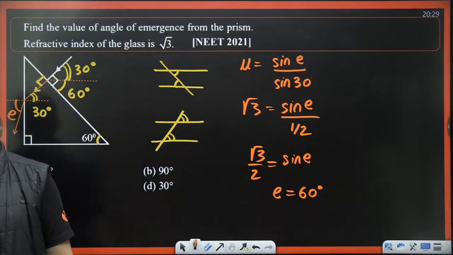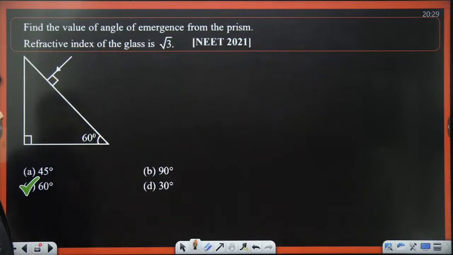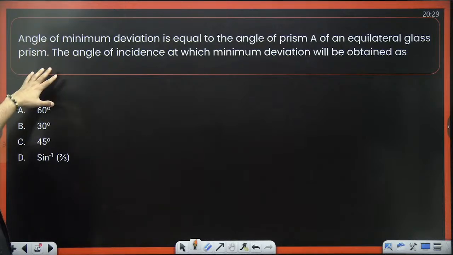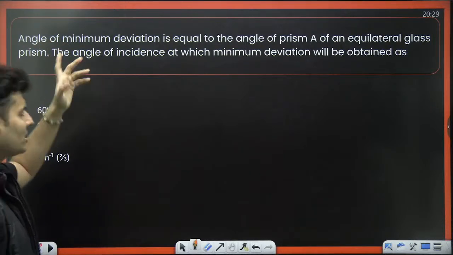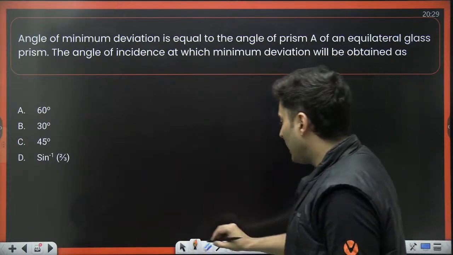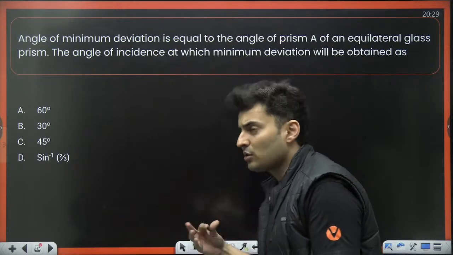Just had to use Snell's law and a little bit of geometry here and there. Moving on to the next question coming up on your screen. The angle of minimum deviation is equal to the angle of the prism A. The angle of incidence at which minimum deviation will be obtained. Complete word problem. Always try to write what is given in mathematical form or a diagrammatical form and then solve the question.